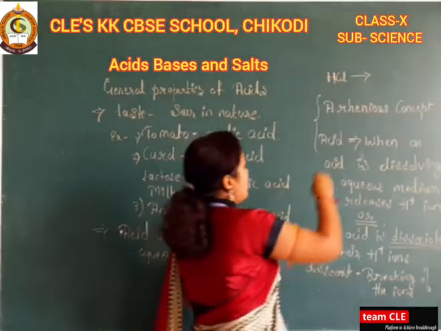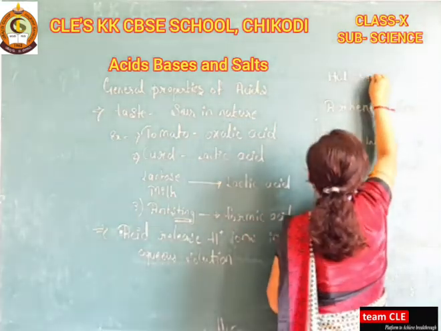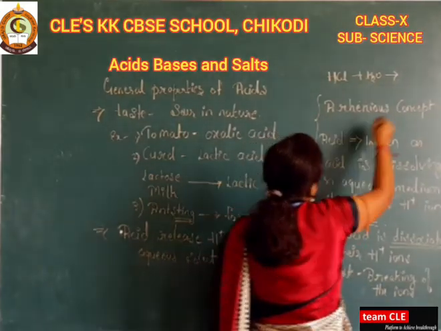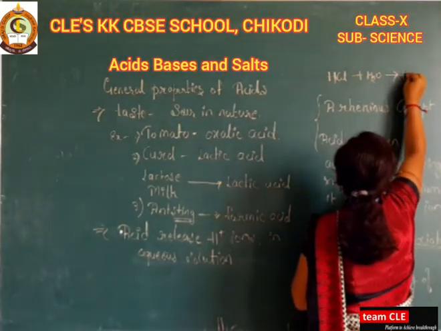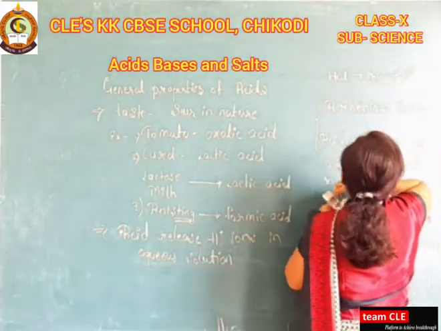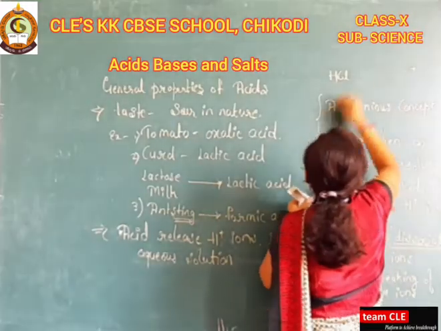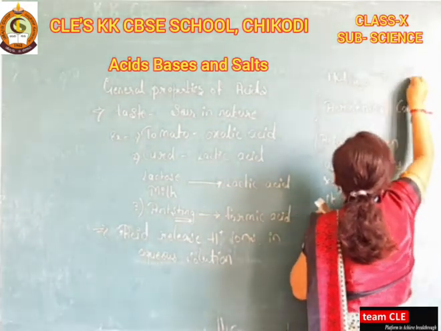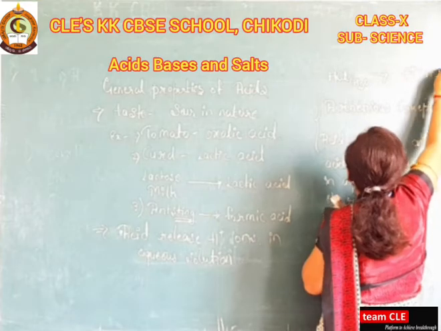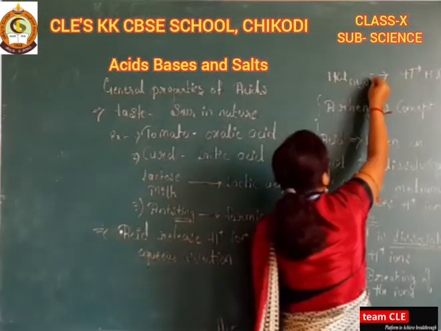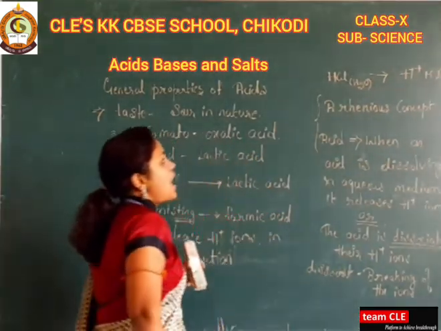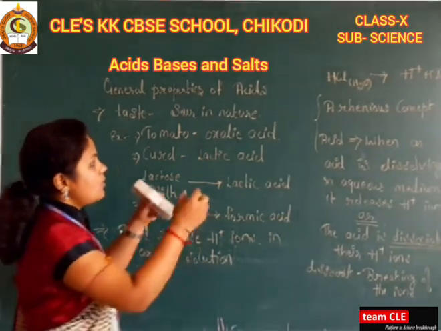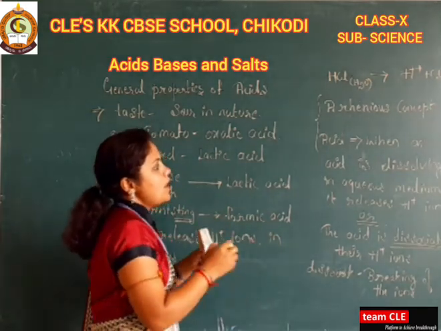When you dissolve it in water, the ions will dissociate here as H plus and Cl minus. So this is one of the theories or concepts of Arrhenius.